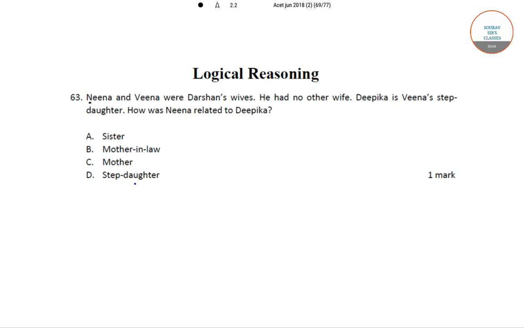The question is, Nina and Veena were Darshan's wives. He had no other wife. Deepika is Veena's stepdaughter. Then how was Nina related to Deepika? The correct option to this is option C, that is mother.